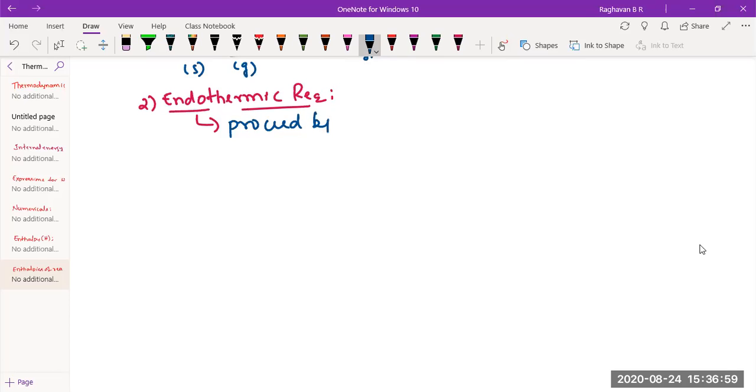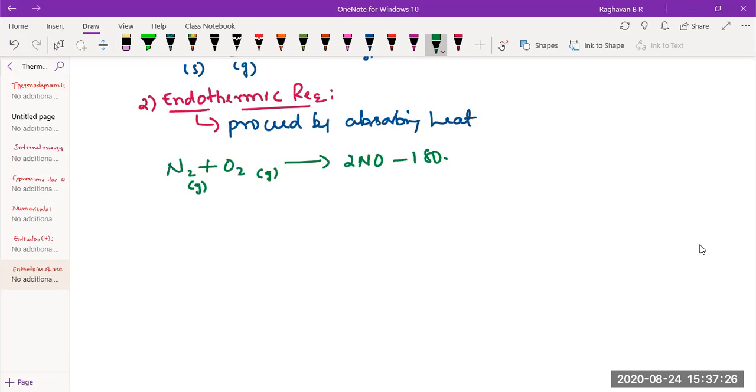An example, just as I quoted before, can be N2 plus O2 giving rise to 2NO, and here it is minus 180.1 kilojoules. This is an endothermic reaction.